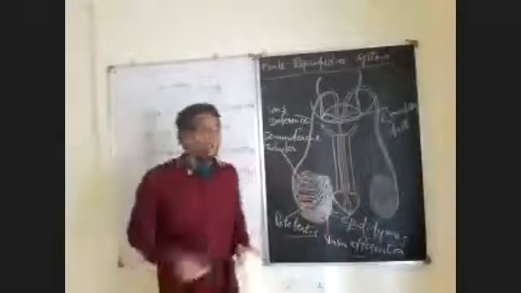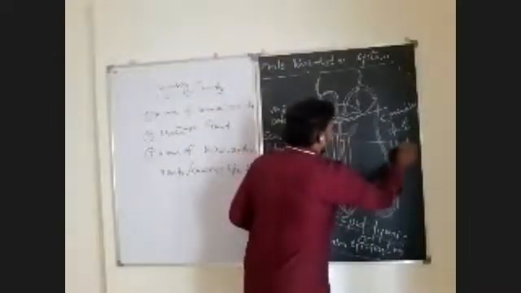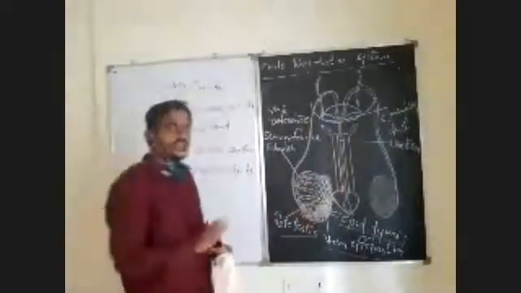That is the ejaculatory duct. The ejaculatory duct will open into the urethra. So observe carefully here.